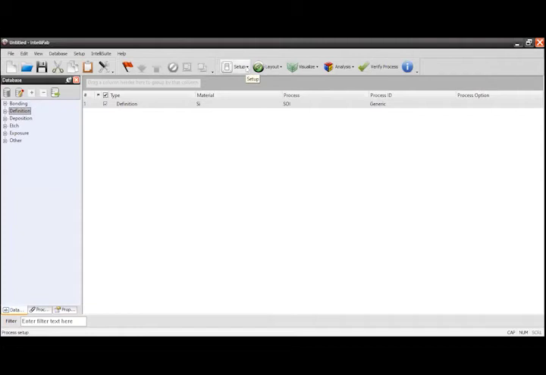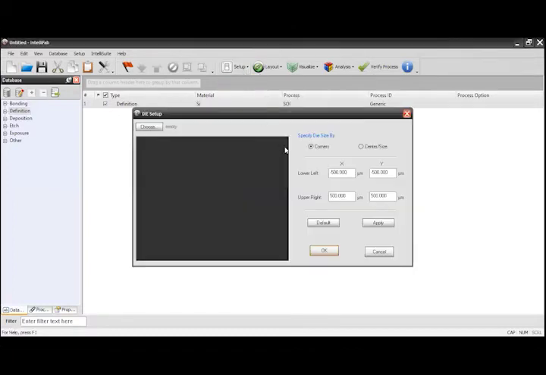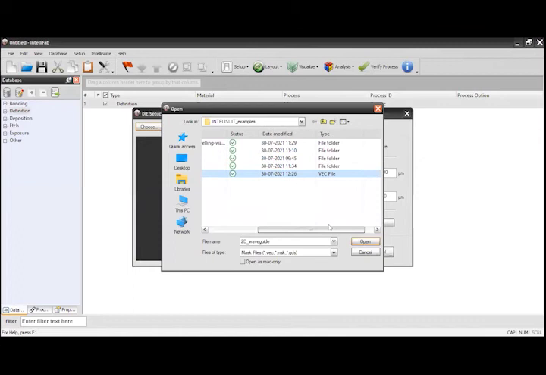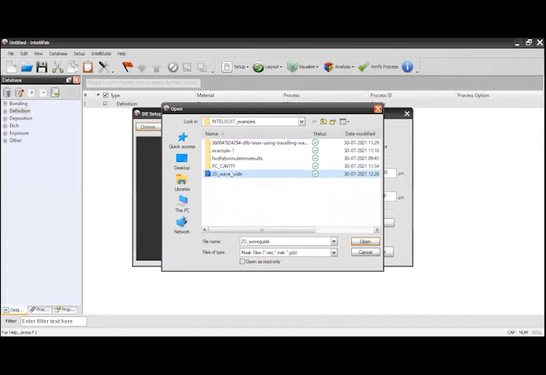So you can go for this, click on this particular setup. Okay, you can select the die size. Here we have to choose the mask. There is an option called choose, so you can click this. The 2D waveguide that I have created in the blueprint is available in the form of a GDS file. So this file we can load.